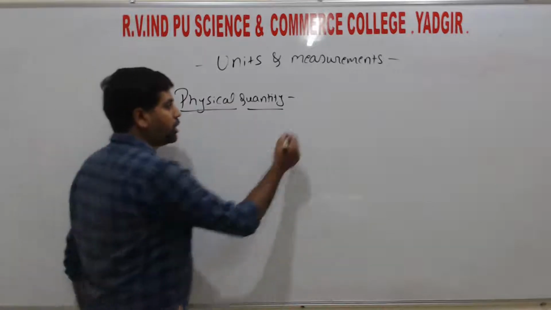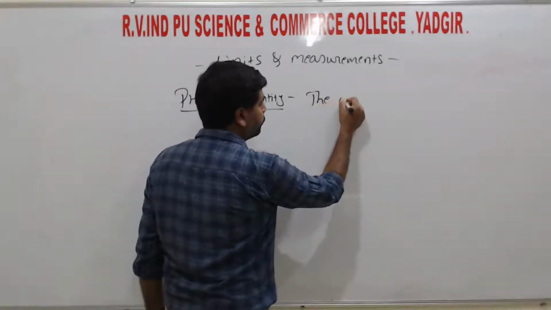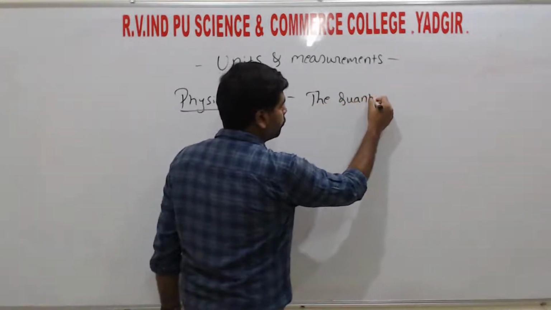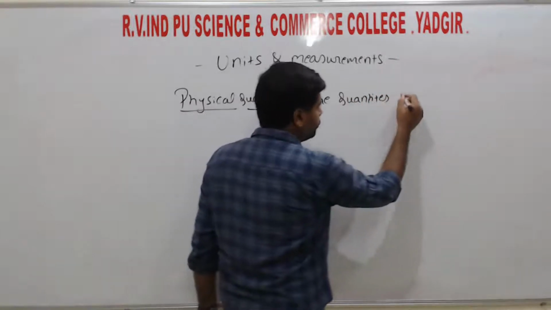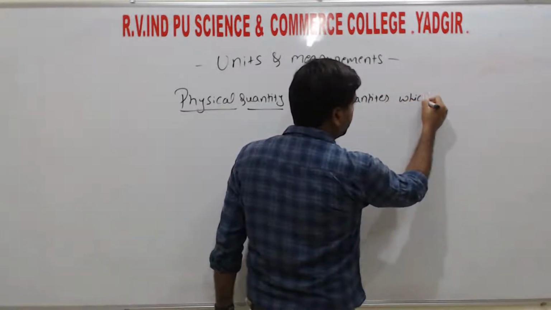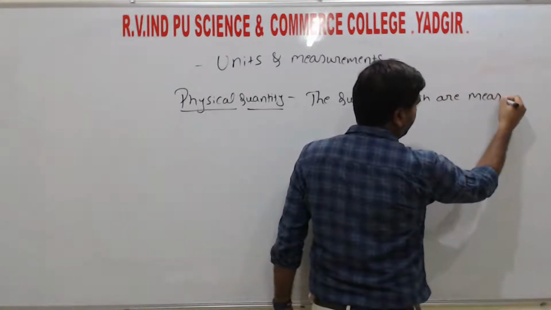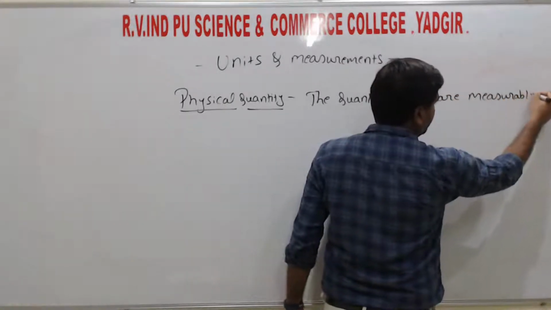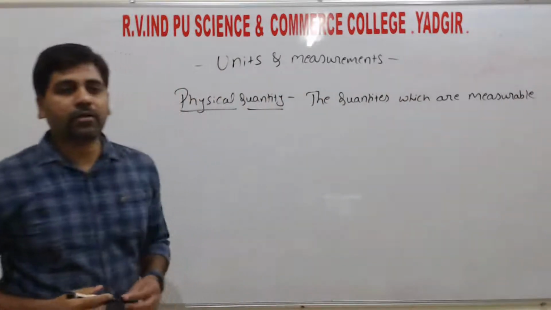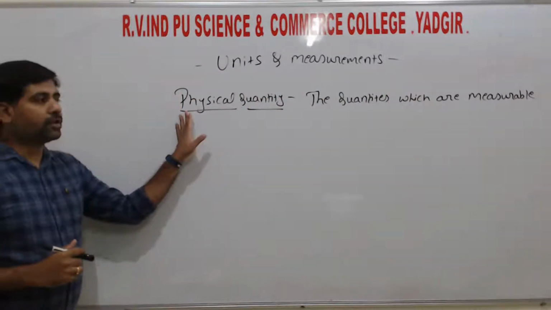That is, the quantities which are measurable, right? So those are called physical quantities.